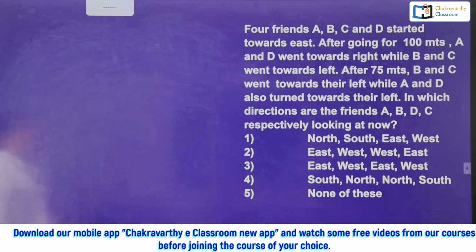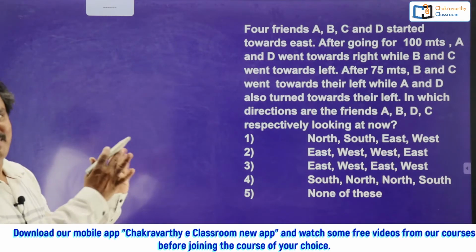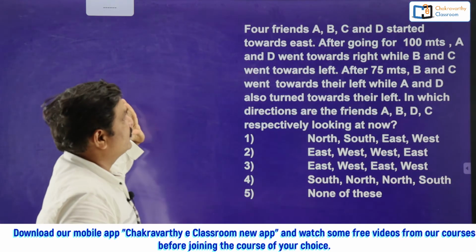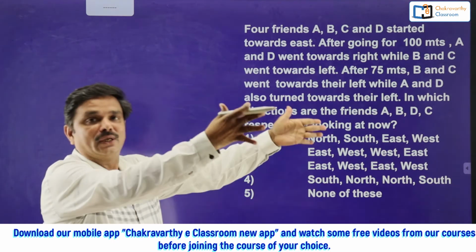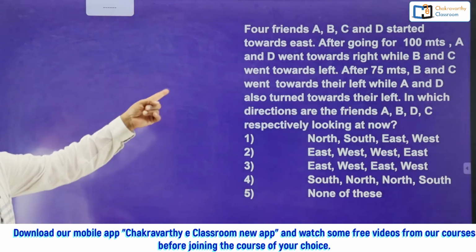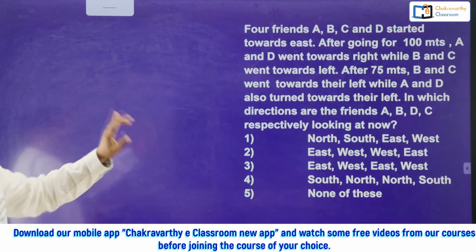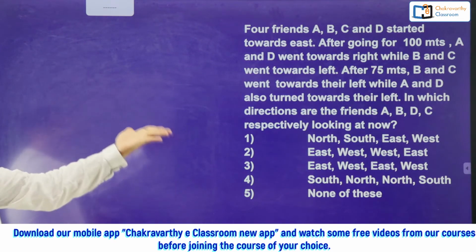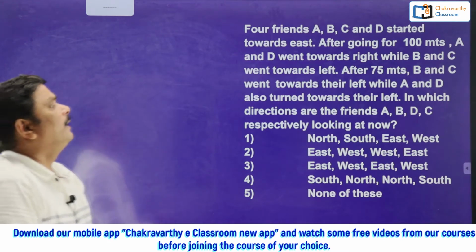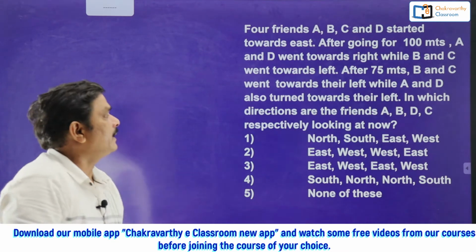What they have given: 4 friends A, B, C and D started towards east from a starting point. Now you see they have given a starting point and they have given the initial starting direction also. Now you can start the question. Then after going for 100 meters, A and D went towards right while B and C went towards left. Then after 75 meters, B and C went towards their left while A and D also turned towards their left. In which direction are the friends A, B, D, C respectively looking at?